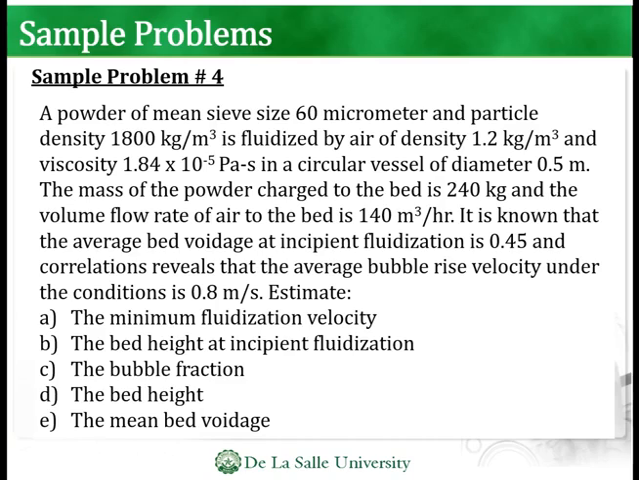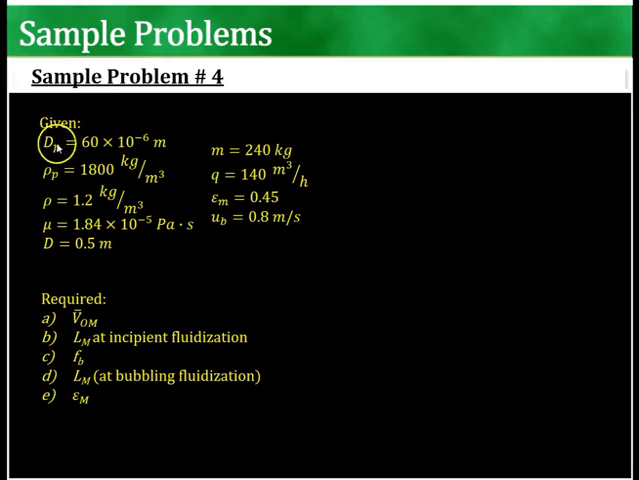It is known that the average bed voidage at incipient fluidization is 0.45 and correlations reveal that the average bubble rise velocity under the conditions is 0.8 meters per second. Estimate the following: A. Minimum fluidization velocity. B. The bed height at incipient fluidization. C. The bubble fraction. D. The bed height. And E. The mean bed voidage. So in order to solve this, let's write the givens first.